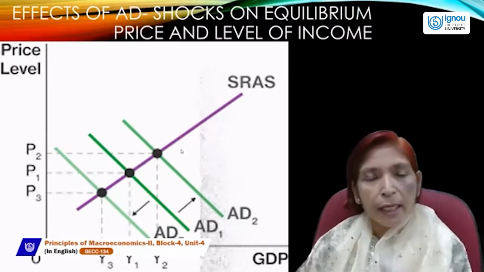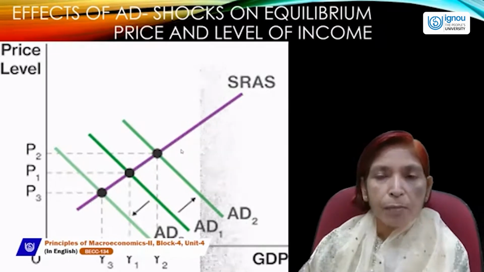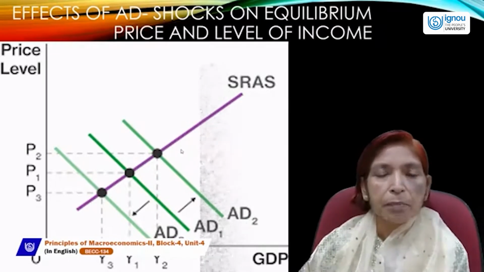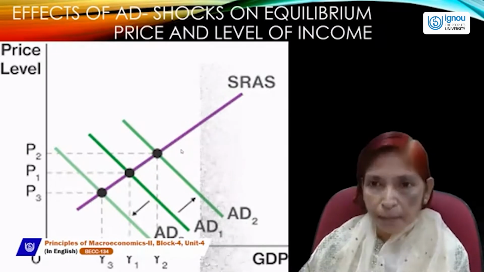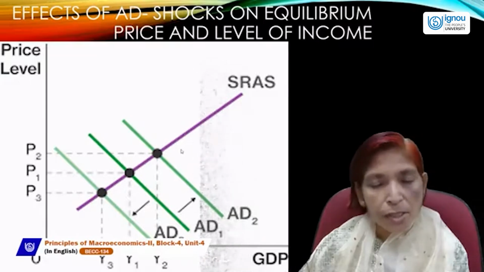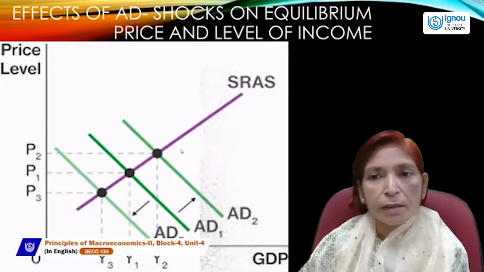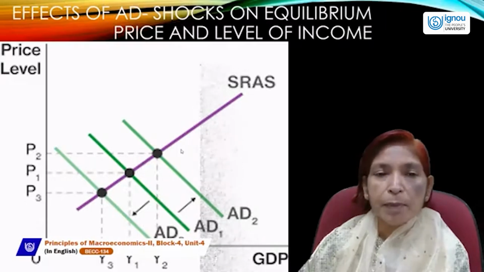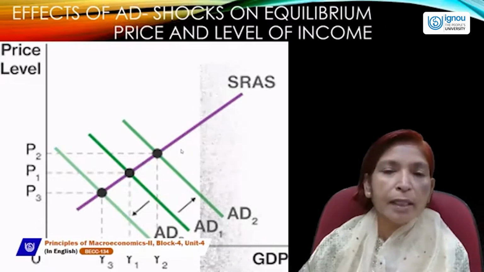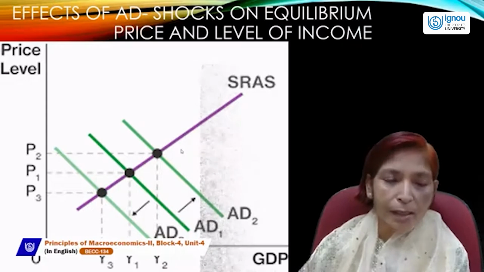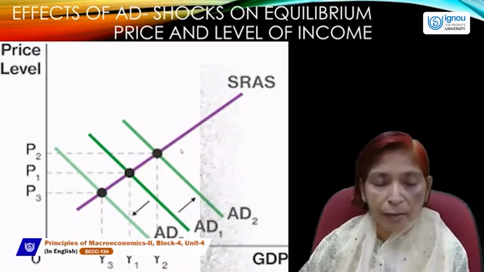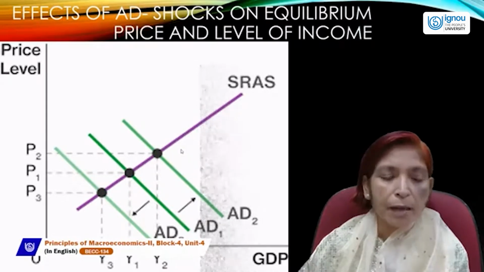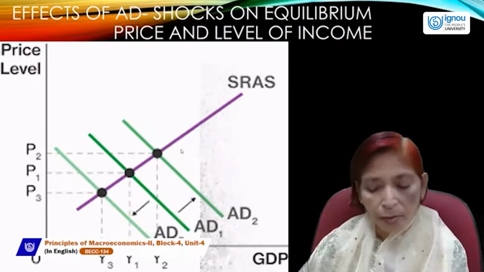So, aggregate demand shocks can positively affect the price and level of income. If there is a positive shock in aggregate demand, both will rise. It means price and level of income both will increase. And vice versa, if the aggregate demand shock is negative or aggregate demand falls, then price and income level both will fall.